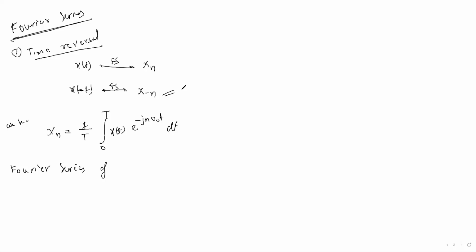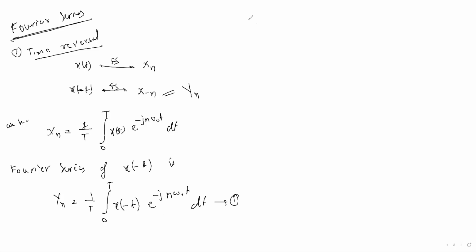Suppose these are yn, you can write. Fourier series of x of minus t is yn. What is the formula? 1 by T integration 0 to T. You can take 0 to T instead of just writing T. x of minus t e to the power minus j n omega naught t dt. This is the ultimate formula.